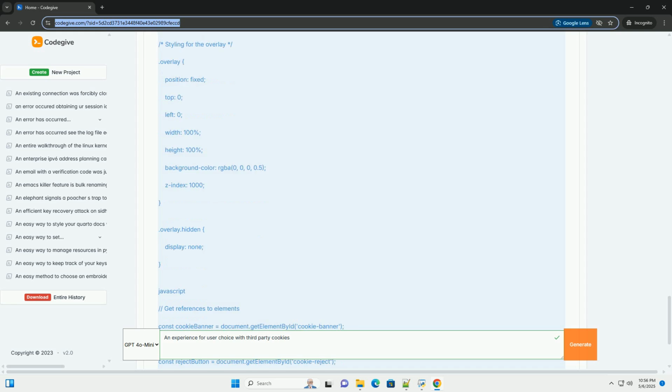We create a cookie banner div that initially has the hidden class, which hides it from view. The banner contains a message explaining the use of third-party cookies and links to a privacy policy. It has 3 buttons: accept all, reject all, and settings. A modal window is created for detailed settings with individual checkboxes for analytics and advertising cookies. An overlay darkens the background when the modal is open.